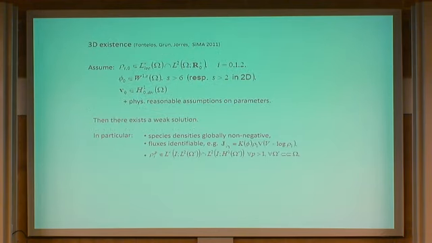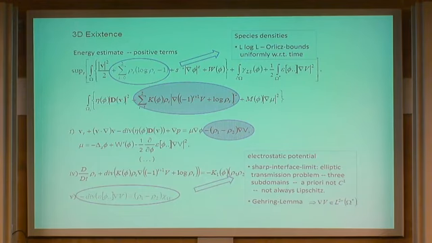Now, interestingly, in order to prove our theorem, we used a model which is a bit different. In the chemical potential, instead of writing Laplacian, we write the p-Laplacian, which is interesting. If you are interested in why we do this, I can discuss it later.